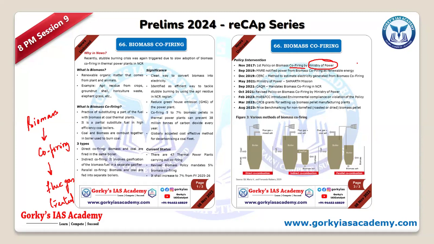NTPC has played a lead role. Anyway, so this is the idea. And an important thing is the Air Quality Management Committee. For NCR, it is important that they compulsorily go with biomass co-firing. They have compelled it to do so.